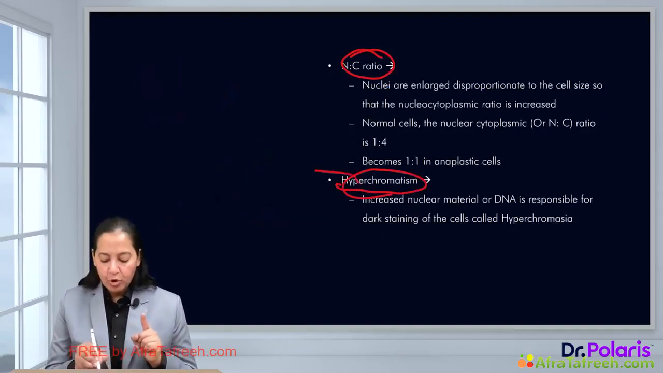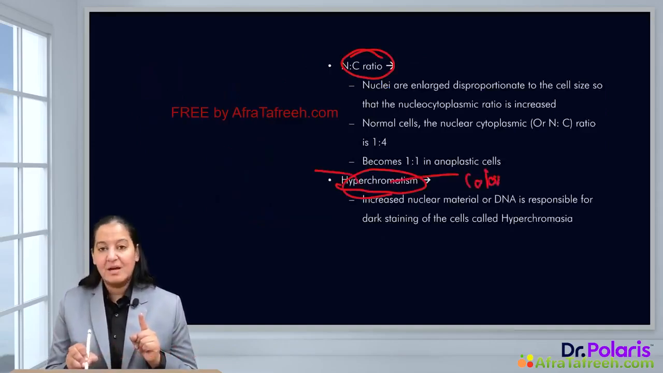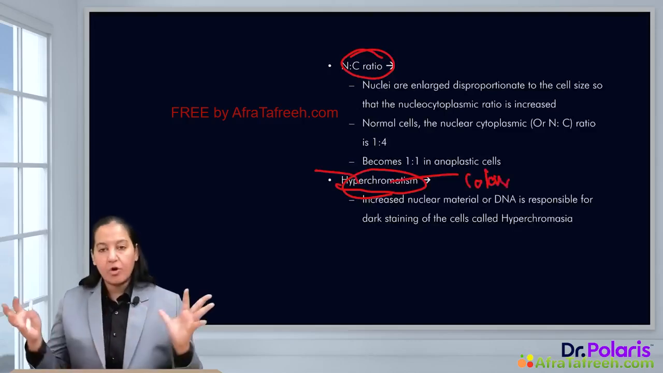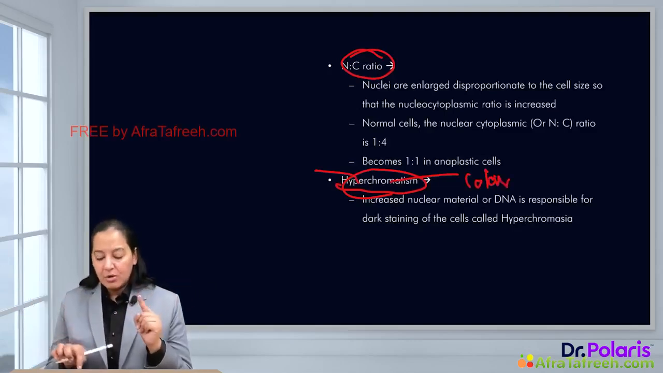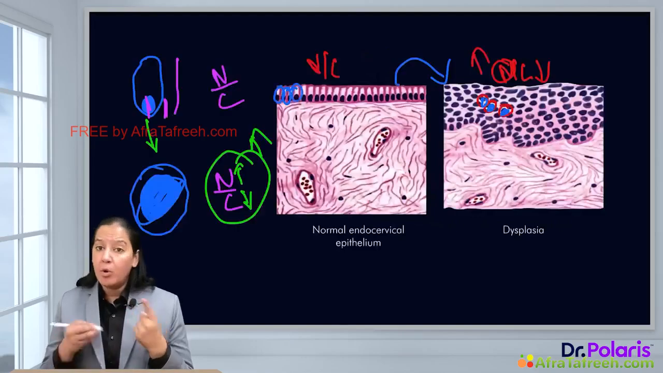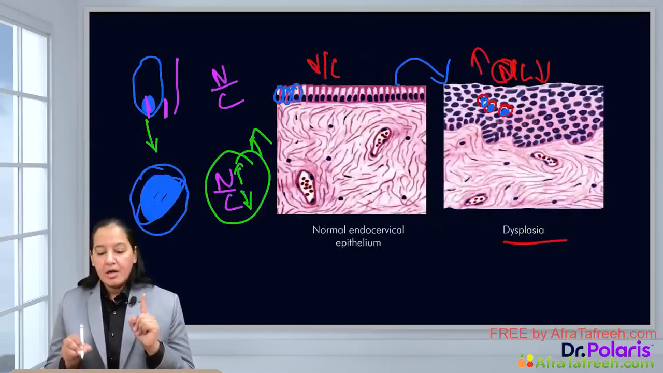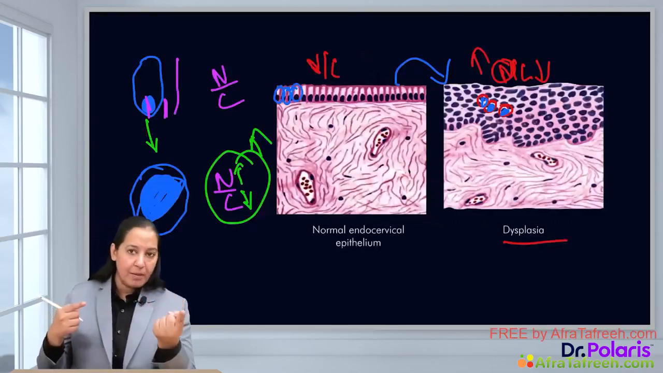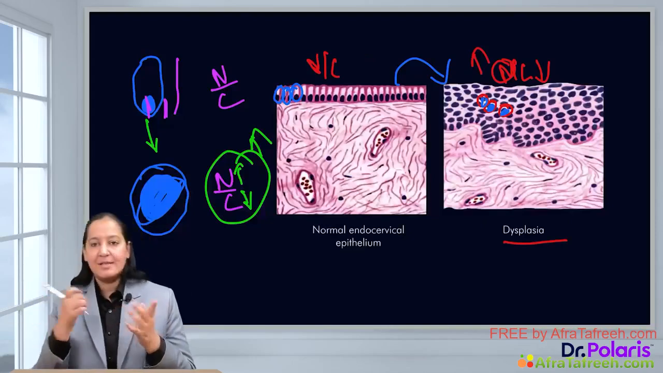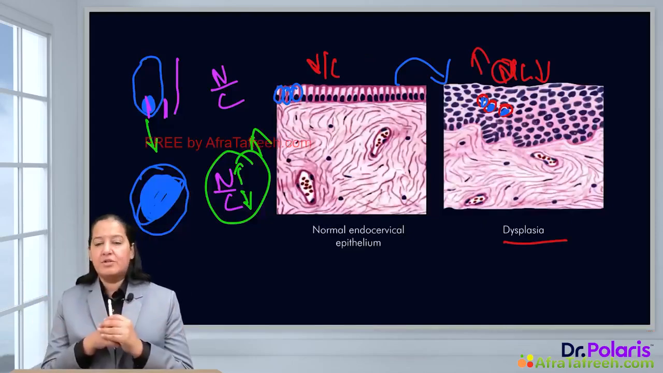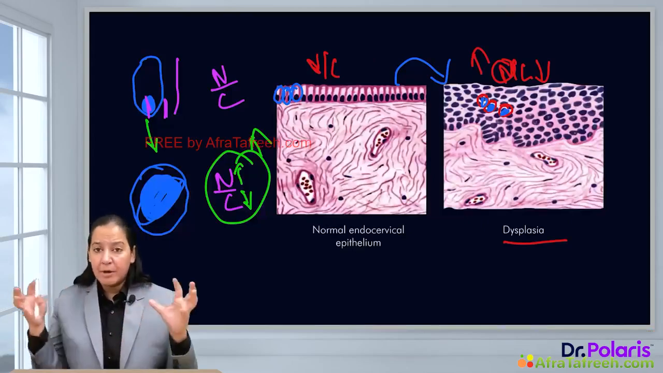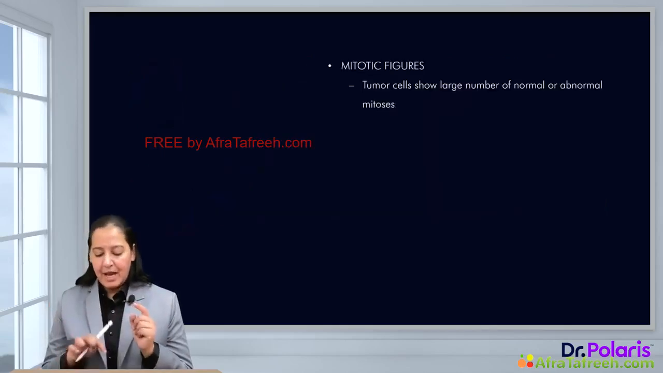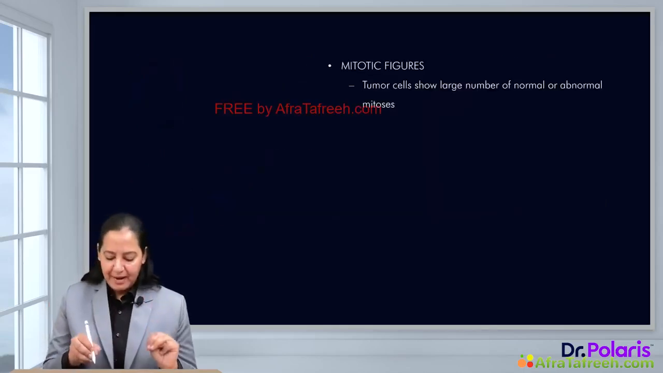Hyper means more. Chroma means color. See the color of the nucleus. Here the chromatin, the DNA, becomes more packed in dysplasia, so the nucleus looks more dark. So hyperchromatism is a feature of dysplasia. Now compare the color of the nucleus normally and the color of the nucleus in the dysplastic cell. You can see the two diagrams in front of you. You will find in the dysplastic cell, the color of the nucleus is more dark because of the packing of the DNA. That is hyperchromasia. And last is mitotic figures.